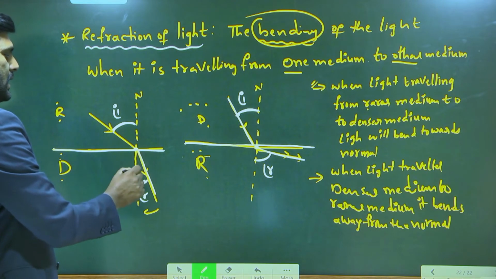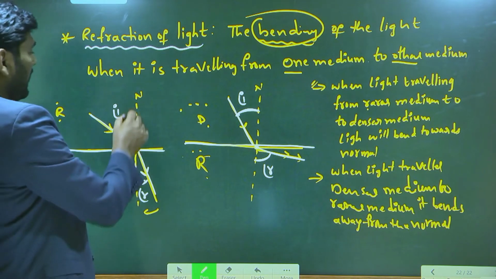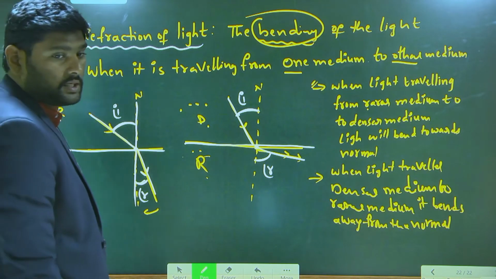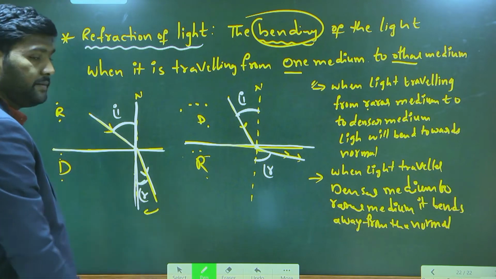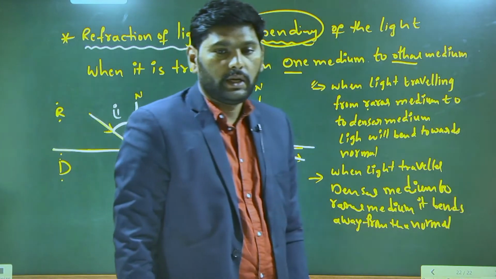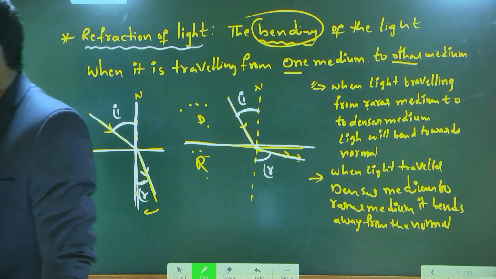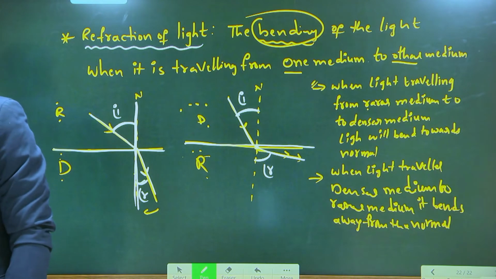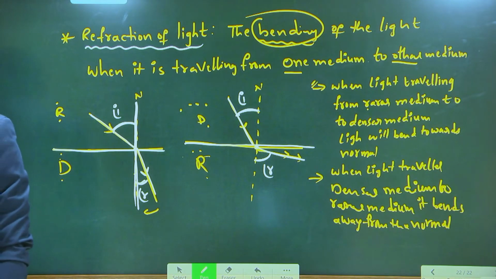And this is what? Normal. This is normal. Understand? These are the terminology related to refraction of the light. Note down.